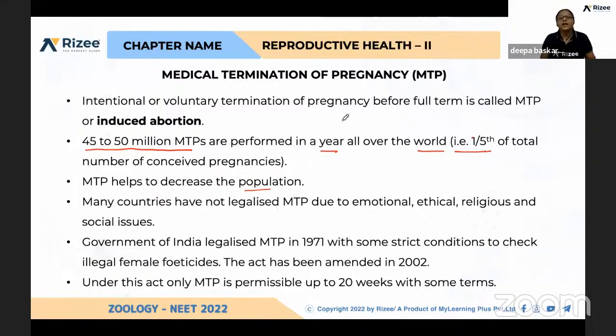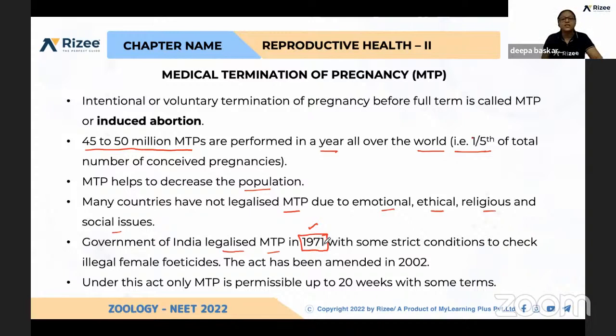Many countries have not legalized induced abortion procedures due to emotional, ethical, and religious reasons, like God has given this baby, we should not destroy it. But if there are any genetic disorders or mental disorders, after birth the child along with the parents are all going to suffer. In many countries it is not yet legalized, and many social issues are also there. But the government of India legalized induced abortion in the year 1971. You can expect a question. This is with some strict conditions.